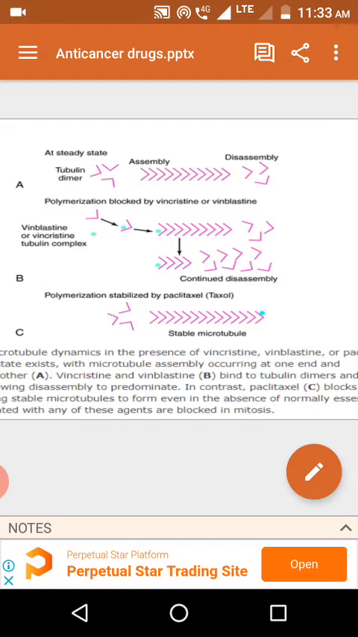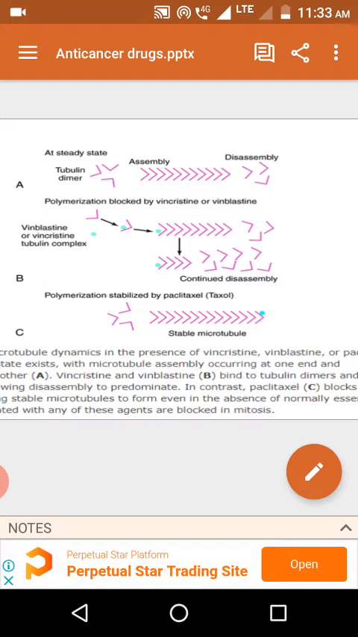Next, coming to taxanes. Again, they bind to tubulin. Binding to tubulins, they stop the polymerization. Once the polymerization is inhibited, the already formed microtubules undergo disassembly, so the polymerized tubules are disrupted.